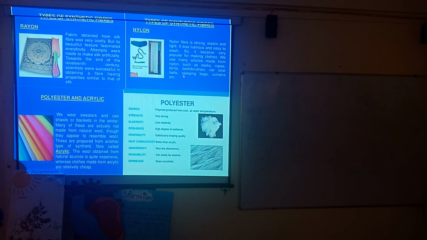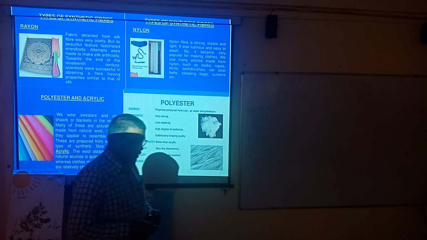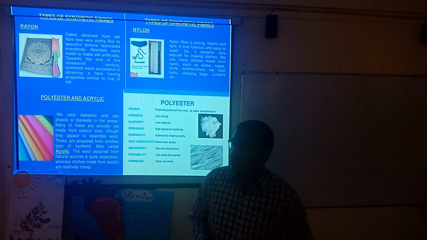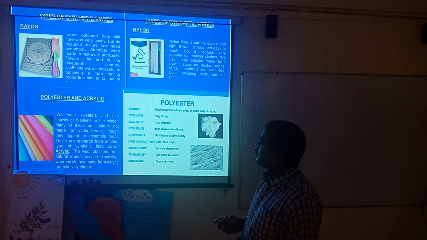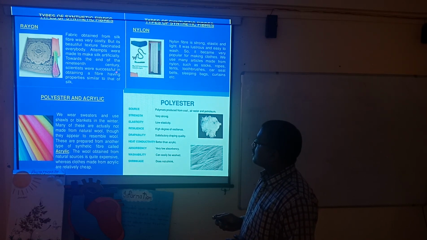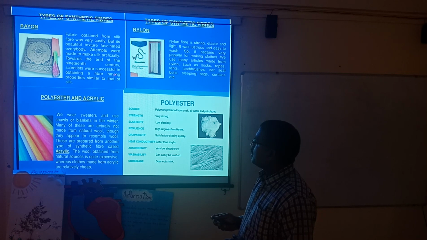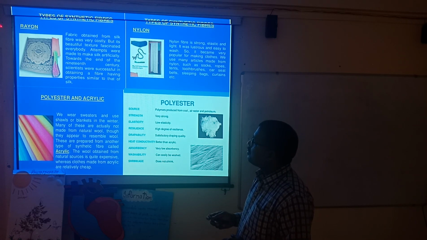Towards the end of the 19th century, scientists were successful in obtaining a fiber having properties similar to silk. That is the history of rayon.